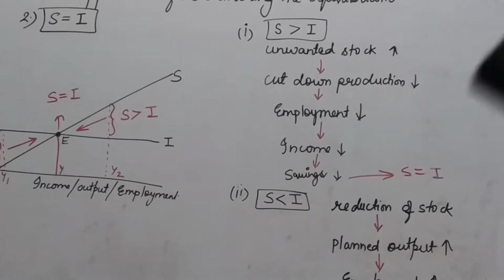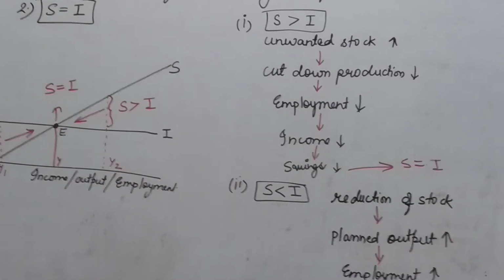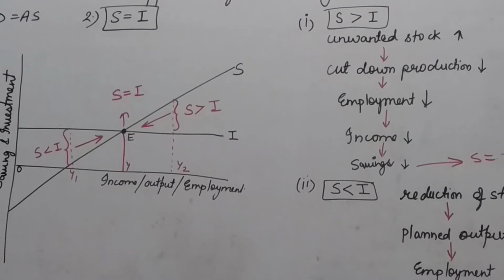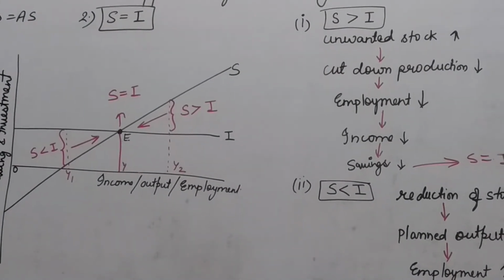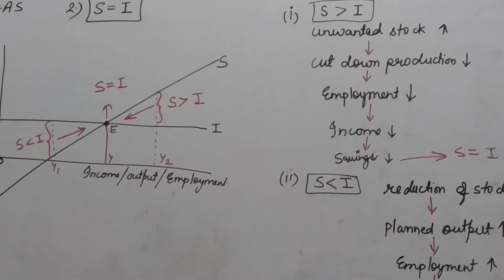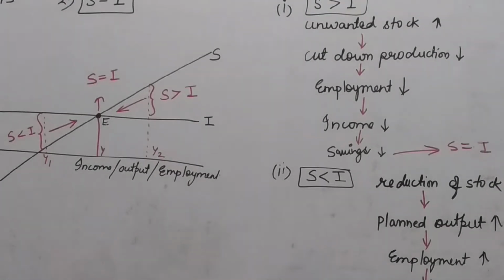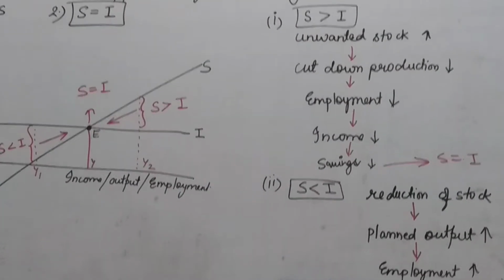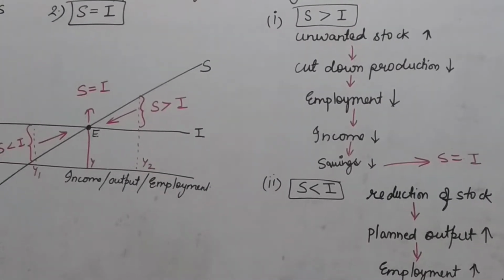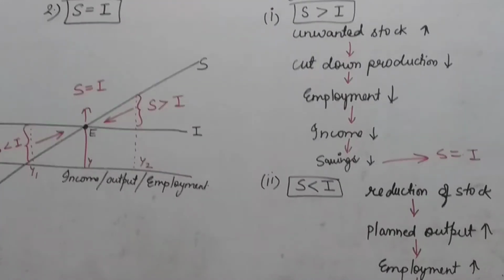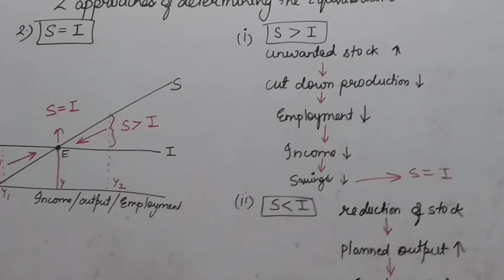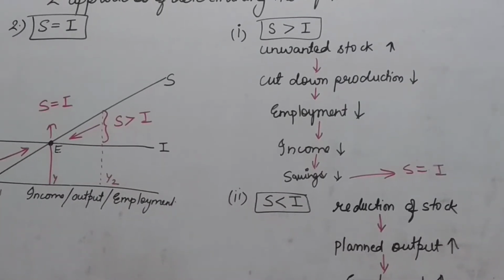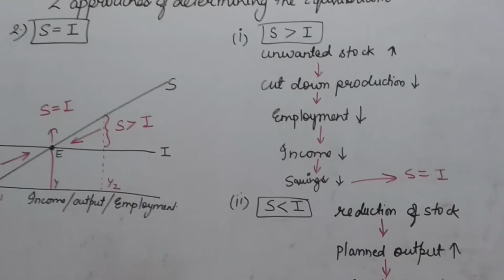If savings are greater than investment, as shown in the diagram at the OY1 level of income, the saving curve lies above the investment curve. So at this level of income, household savings are more than the firm's planned investment. Or we can say that buyers are not spending to match the investment plan of the producer. Whatever the producers planned, the consumers are not behaving accordingly. So as a result, there will be an undesired or unwanted stock in the economy.